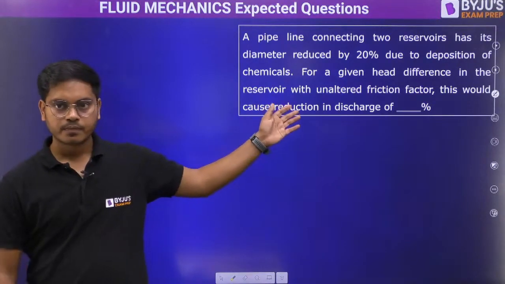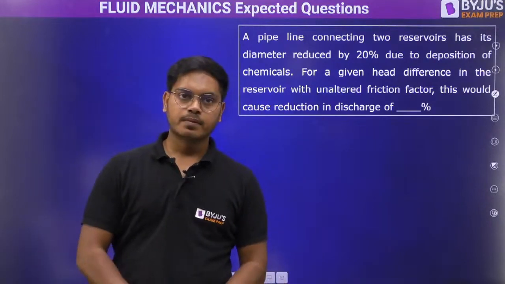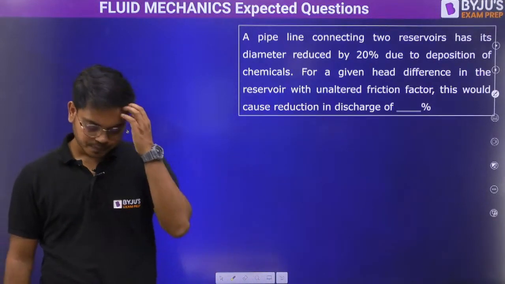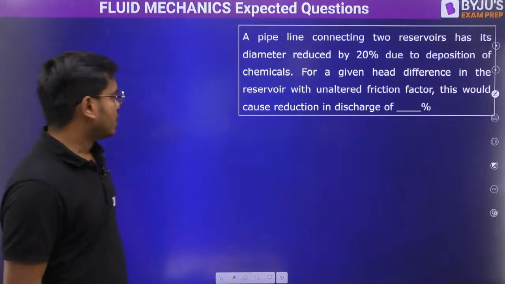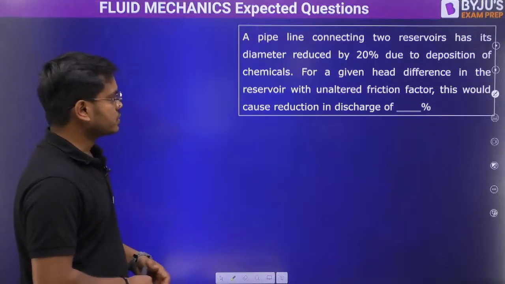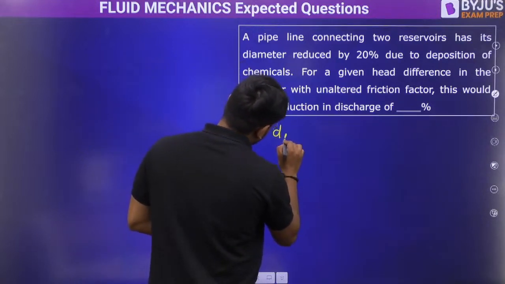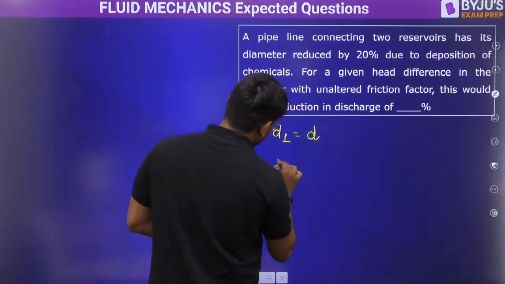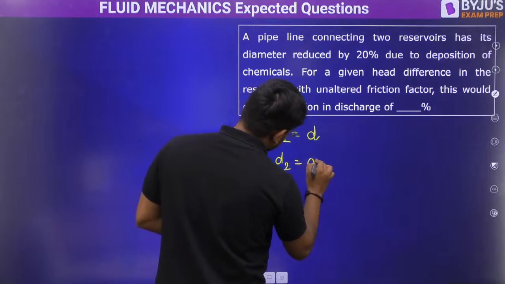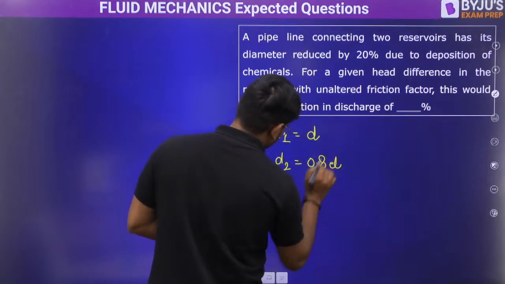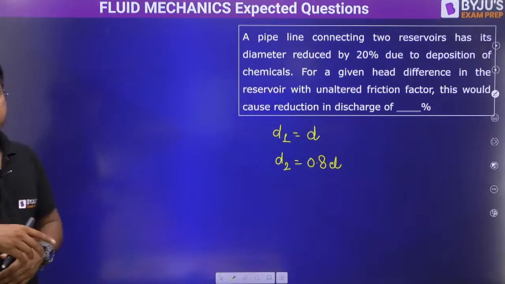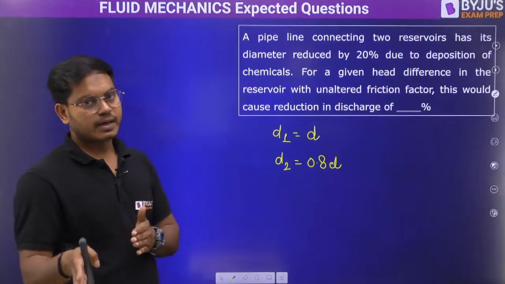Tell me, are you sure? Okay, cool. So first the diameter, initially let's say the diameter was D only, but after that it became 0.8 D. Now we have to find out the relationship between the discharge and the diameter, correct?